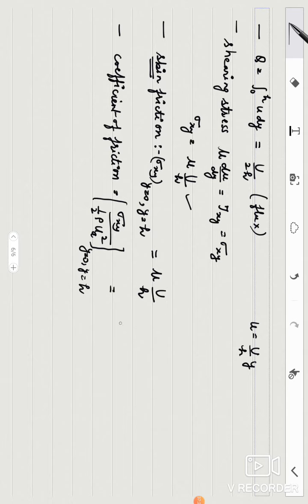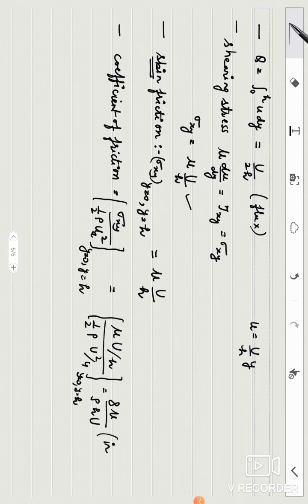Sigma xy is mu U upon h, and this is half rho u average square. U average was U by 2, so it is U square by 4. So finally it is 8 mu upon rho h U. It is independent of y. It is for y is equal to 0 and y is equal to h. It is independent of y, so again it is the same.